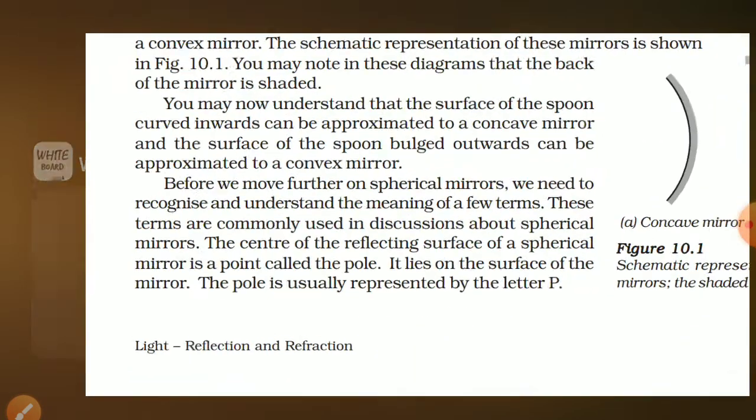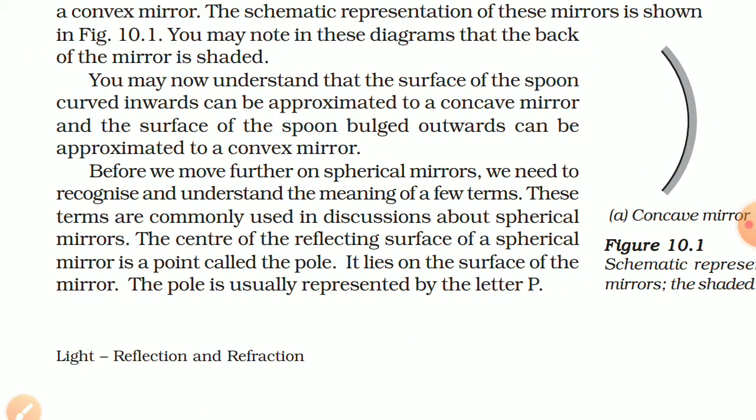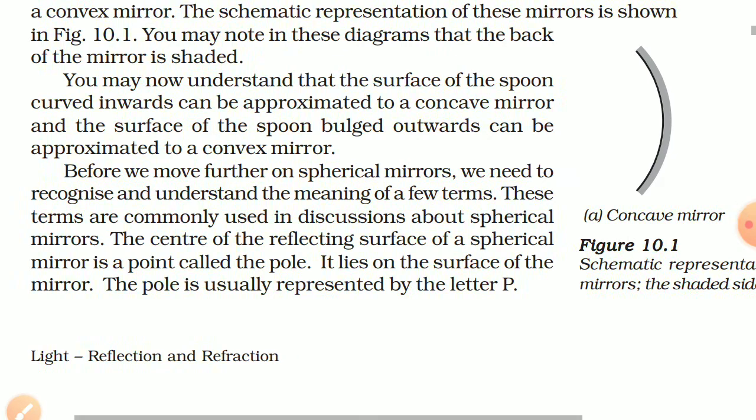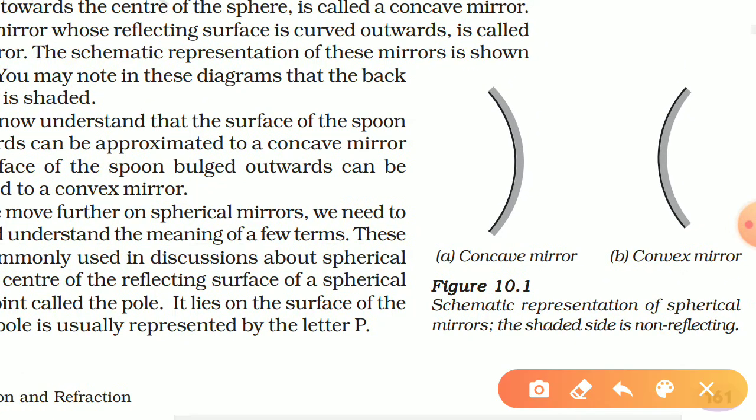And the mirror is a part of a sphere; the center of that sphere is called the center of curvature. The pole lies on the surface of the mirror. The pole is usually represented as the letter P. So in both cases, if this is our pole, it will be defined as P.